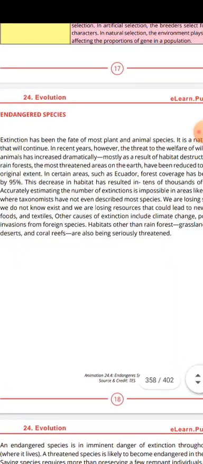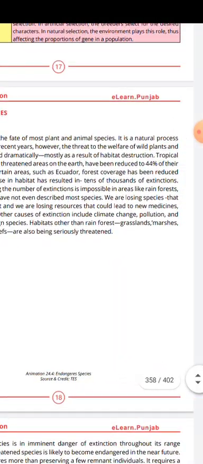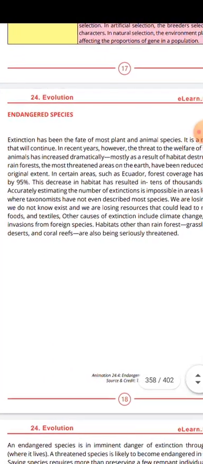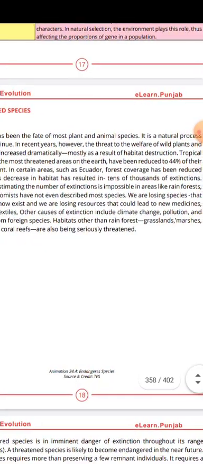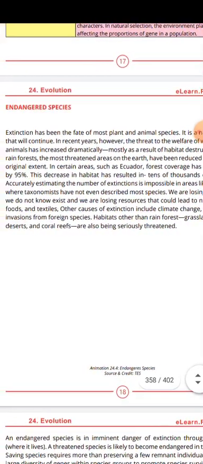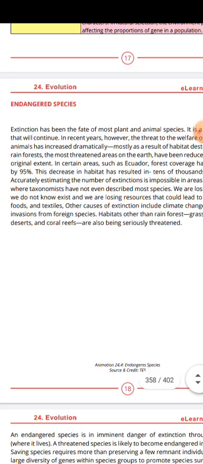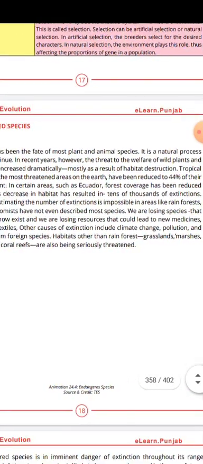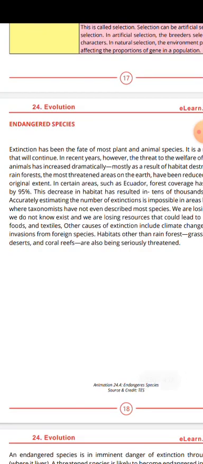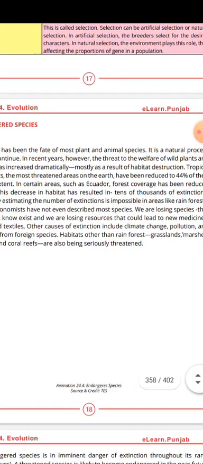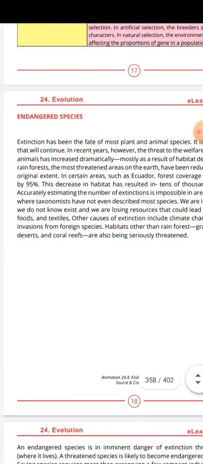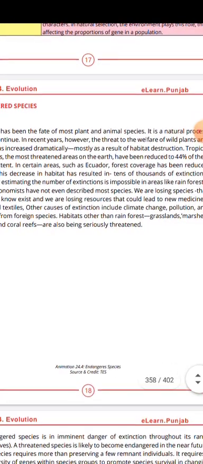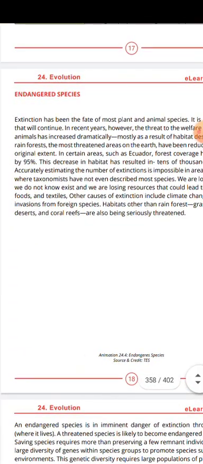Tropical rainforests, the most threatened areas on the earth, have been reduced to 44% of their original extent. In certain areas such as Ecuador, forest coverage has been reduced by 95%. The decrease in habitat has resulted in tens of thousands of extinctions. Accurately estimating the number of extinctions is impossible in an area like the rainforest, where taxonomists have not even described most species. We are losing species that we do not know